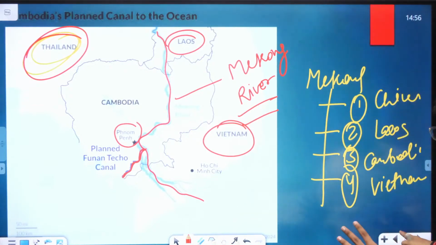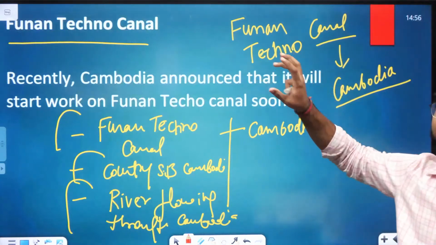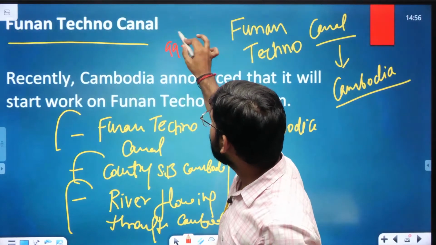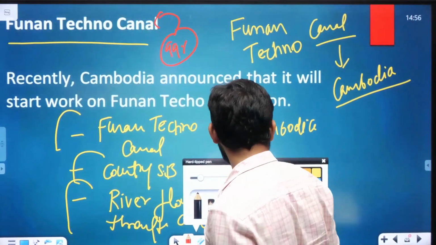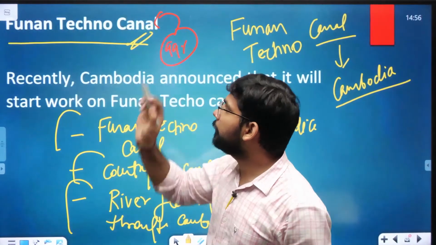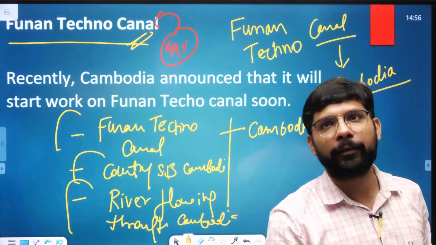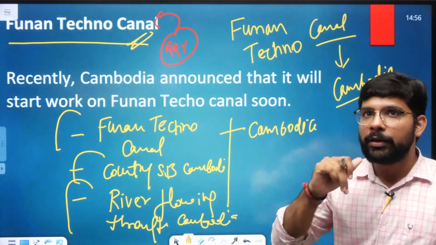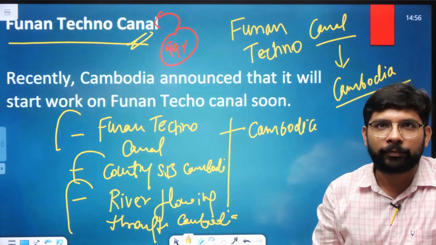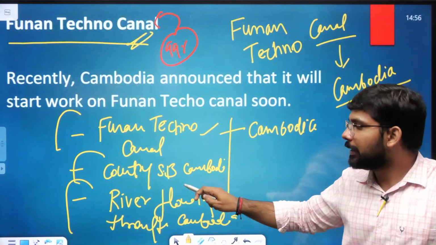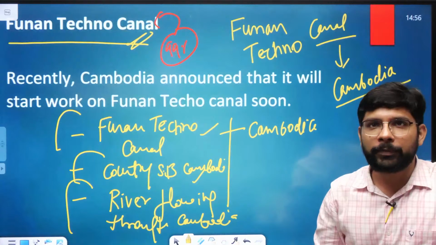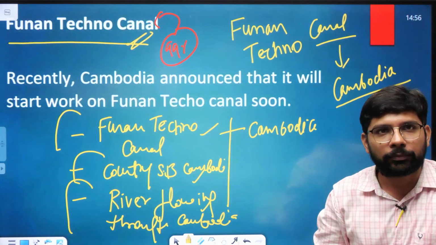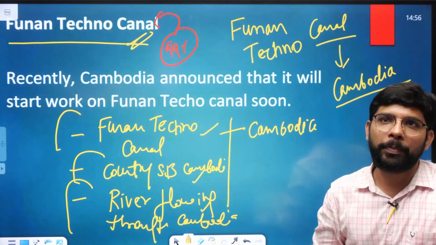So from the single topic of the Funan Techno Canal of Cambodia, 99% of you will get stuck here only. You will just think that it is limited to the Funan Techno Canal. But the limit is not up to the Funan Techno Canal. You should extend your limits. Funan Techno Canal, with the countries sharing the boundary with Cambodia, then the Mekong River flowing through how many countries? So you should focus on these topics as well.